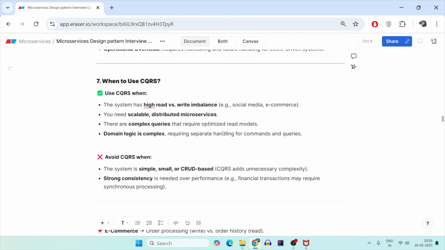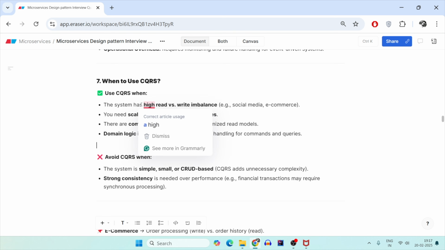Now, when to use what? When should we use CQRS? It should be used only when there is a high imbalance between reads and writes. That means there is a very high probability of reads compared to very low chances of write requests coming to your application. For example, social media, e-commerce.